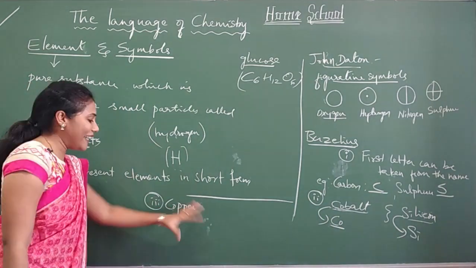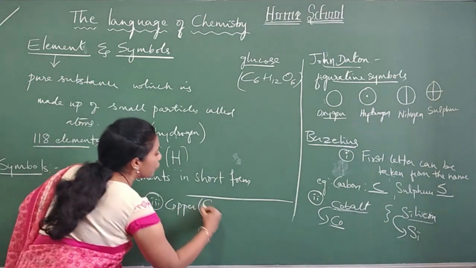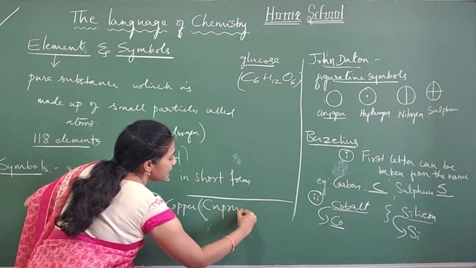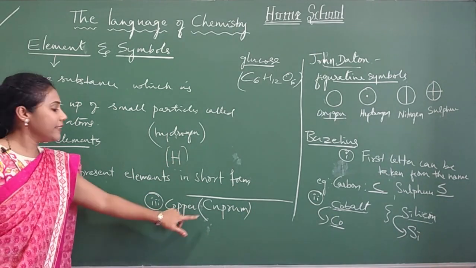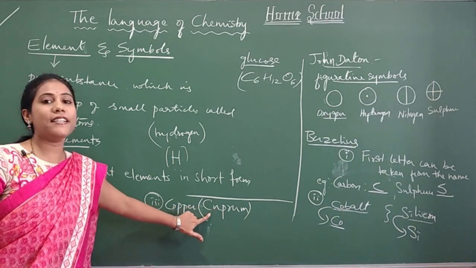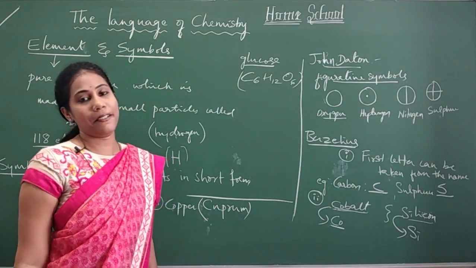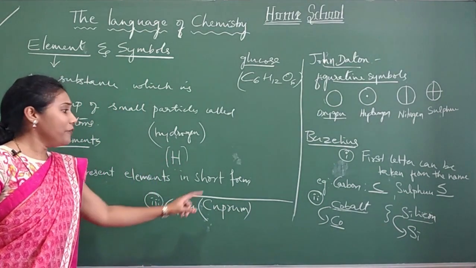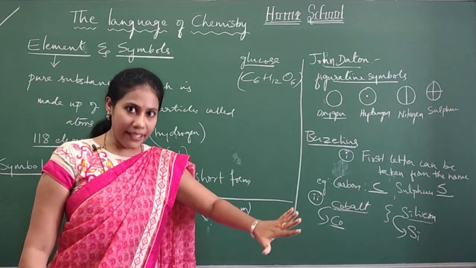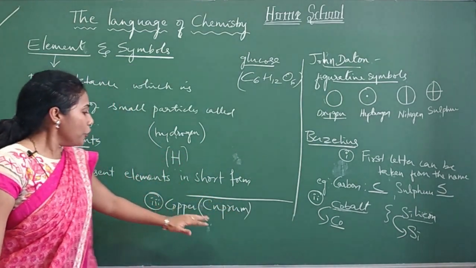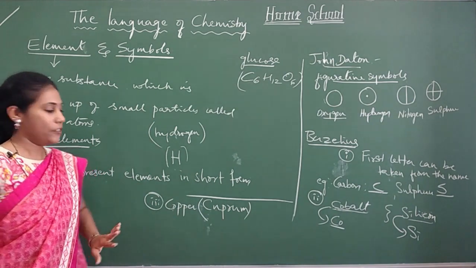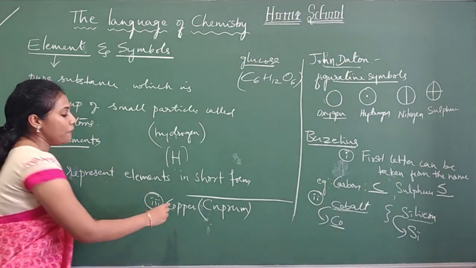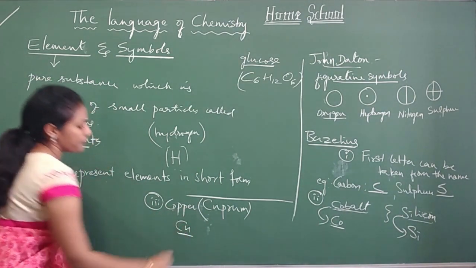The Latin word for copper is cuprum. In that case, take the first two letters of the Latin name. Every element has its own Latin name actually. So the symbol for copper is Cu.